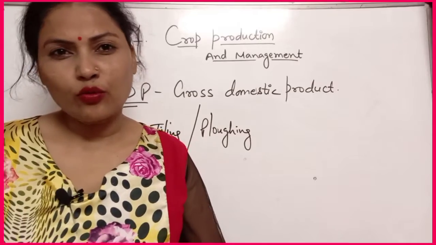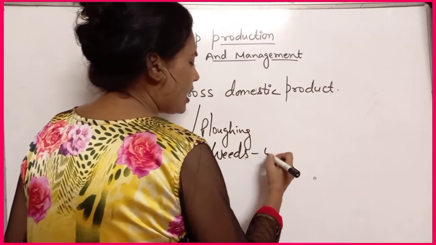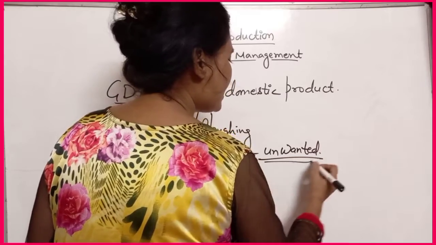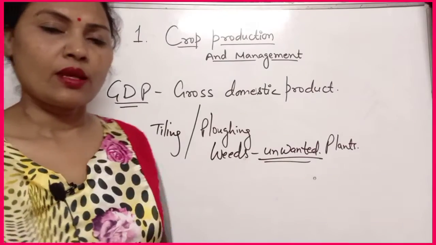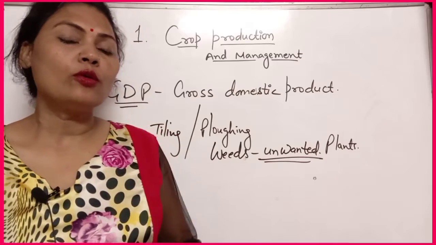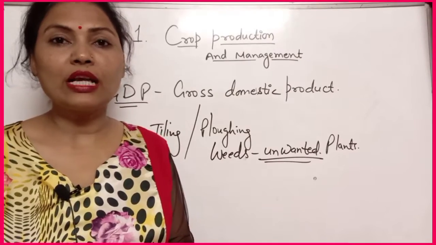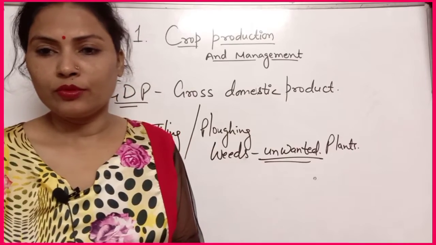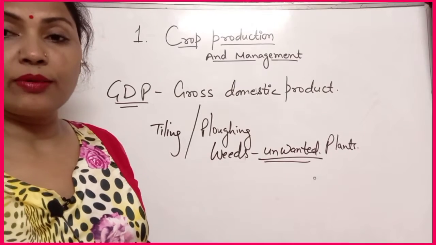Next word, weeds. Do you know what are weeds? Weeds are unwanted or undesirable plants which grow in the field. Means we are not growing them, they grow on their own. So they are known as unwanted plants, and they will compete for food, for light, each and everything from our main crop. Okay, so these are the different terms that you have heard about.